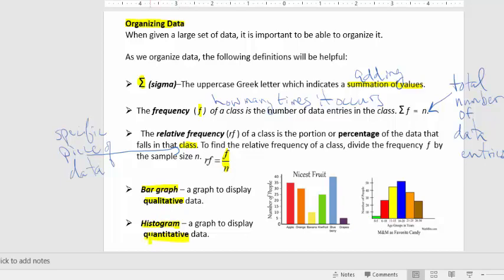And since we're online, it's going to be difficult for me to have you create bar graphs and histograms, so I'm basically just going to be, for the most part, asking you to analyze them, right? So I'll give you a bar graph or a histogram, and then you'll have to give me information about what it's telling you. So that's just basically some vocabulary: sigma, frequency, relative frequency, class, bar graph, and histogram.